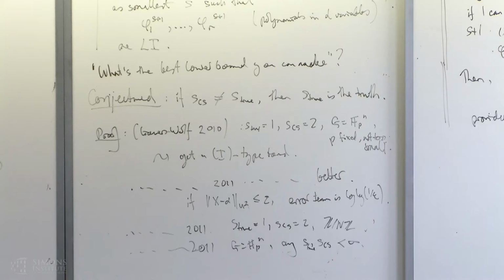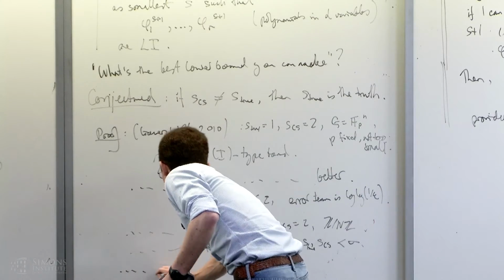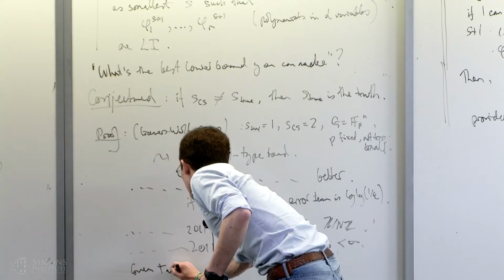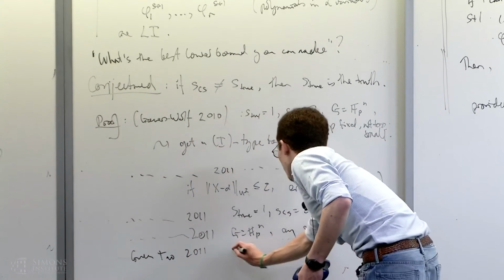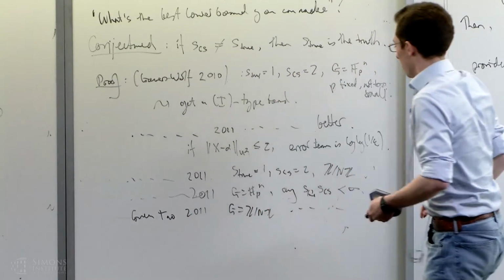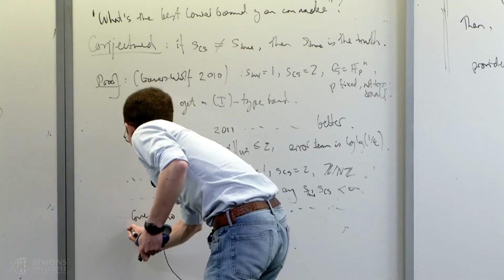So, final couple of literature pieces. There is then a result of Green and Tao. You sort of complete the square by showing the general case for Z mod N Z, which is a different argument. And then there's a couple of papers.